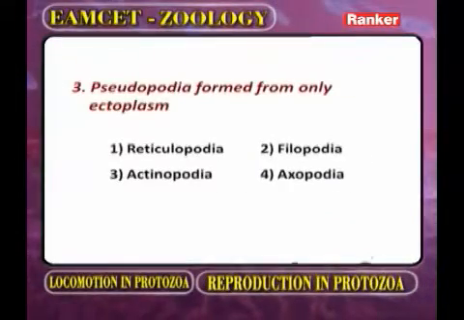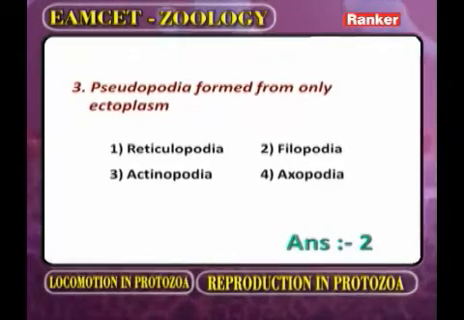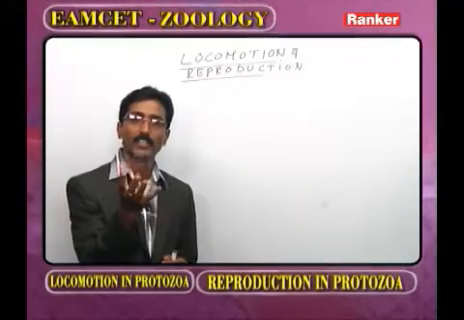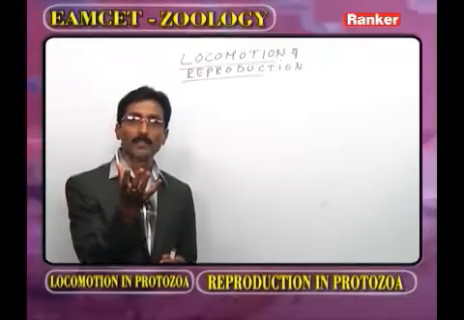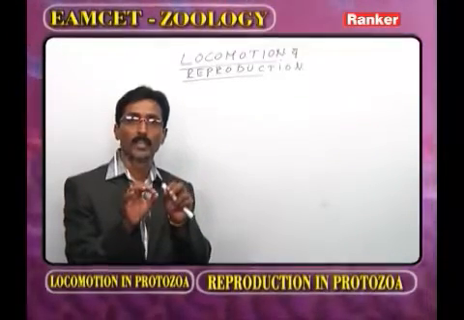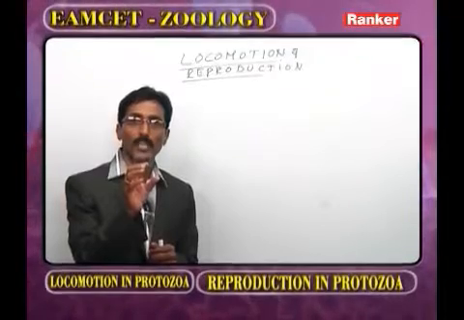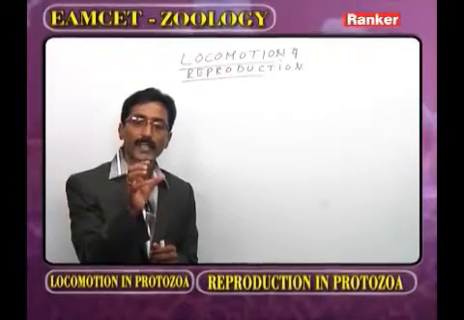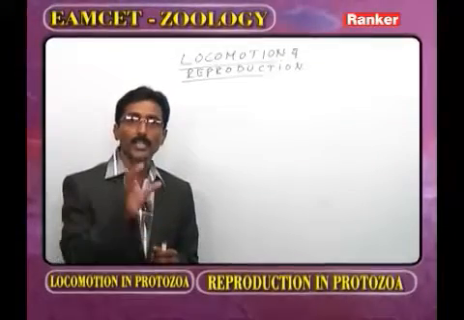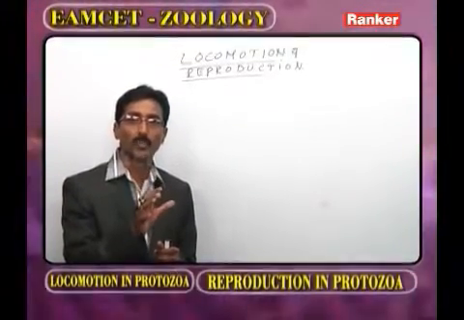Pseudopodia formed from only ectoplasm. Now the pseudopodia are formed by the contraction and relaxation of cytoplasm. The outer part of cytoplasm we call ectoplasm, the inner part we call endoplasm. In the formation of pseudopodia, in some varieties both ectoplasm and endoplasm participate. But in some varieties only ectoplasm participates in the formation of pseudopodia.